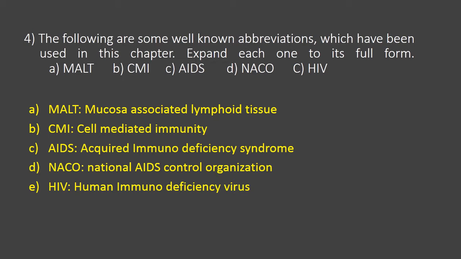This is an organization doing lots of programs all over the country to avoid the spreading of AIDS. Then one more is HIV. HIV is expanded as human immunodeficiency virus. A virus is nothing but a pathogen. So HIV is a pathogen responsible for causing AIDS in humans.